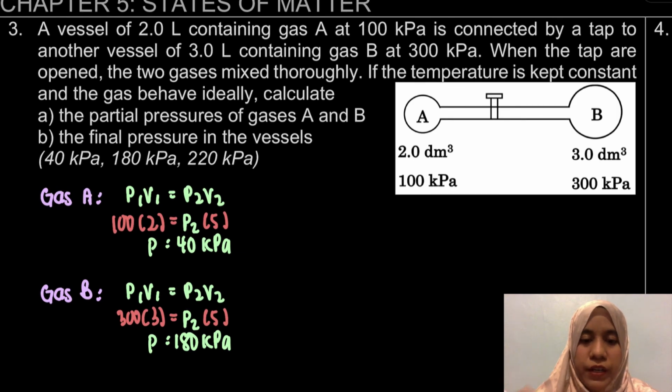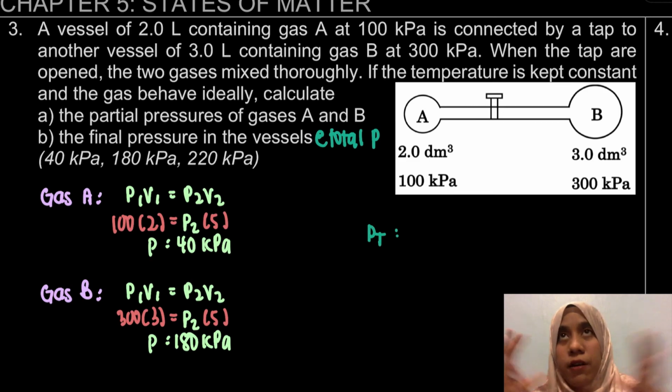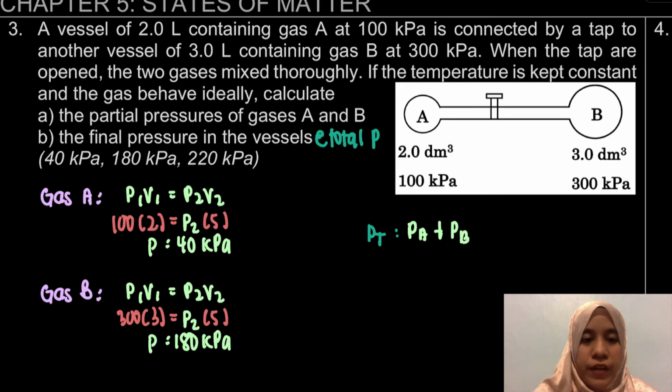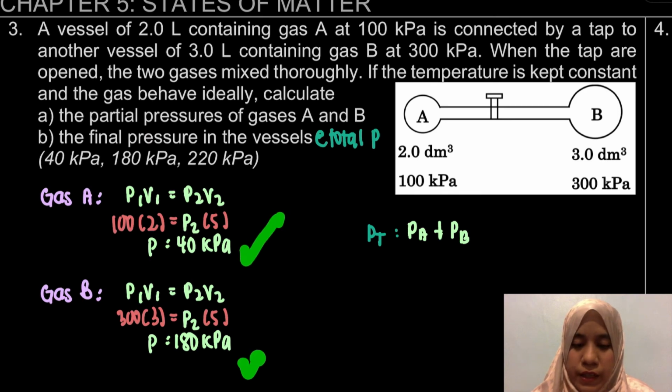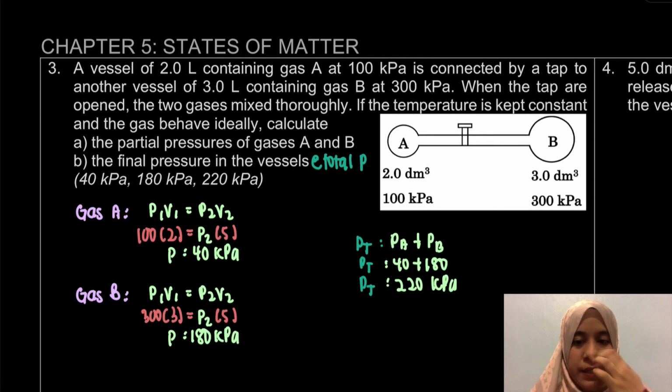So question B, the final pressure. The final pressure in the vessel ni sama juga maksudnya dengan total pressure. So total pressure is actually PT. So kalau nak tahu pressure total, kita akan add in all the gases mixture punya partial pressure. Dalam case ni, partial pressure A, partial pressure B. So kita buatlah PA plus PB. And then dia kata the final pressure in the vessel. So bila the final pressure, maksud dia bila dia dah mix in. So kita add in yang 40 plus 180. Okay, so that is for question number 3.